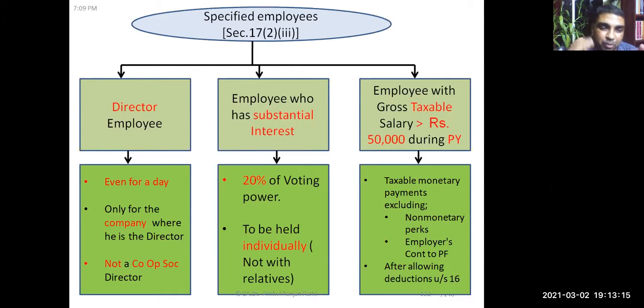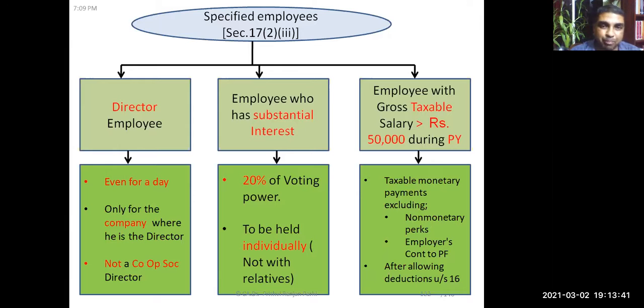And here we mean the company director, not a cooperative society director, or any other entity's director. You may call someone a director, but when I say director employee, I'm referring to company directors only. So if some employee is a director, then he is a specified employee.